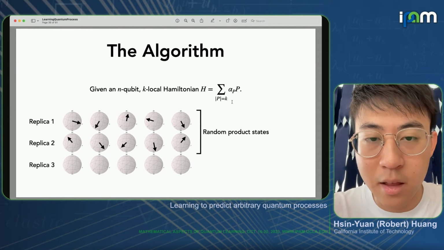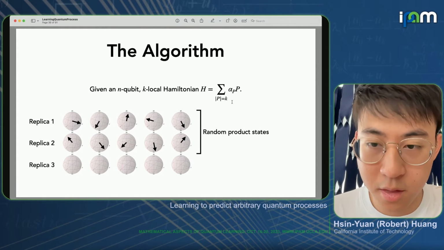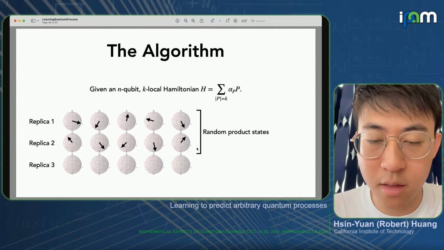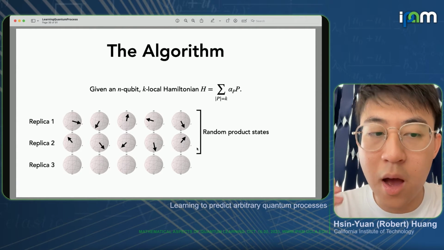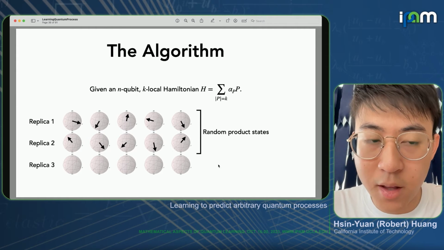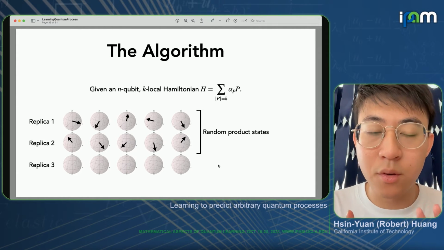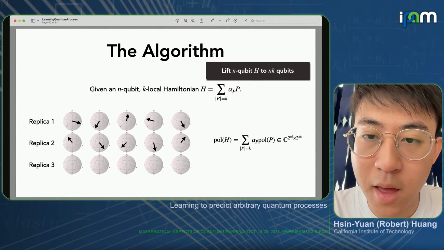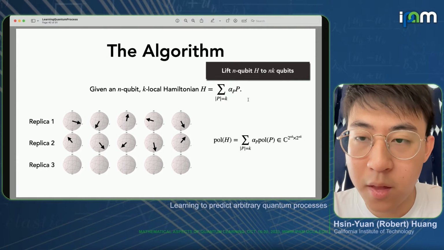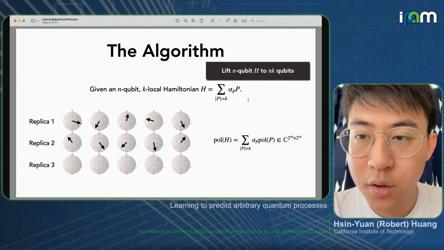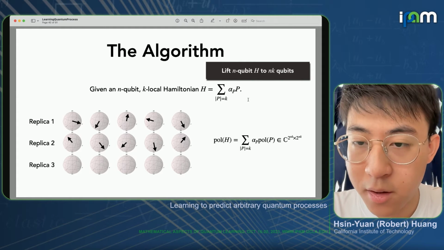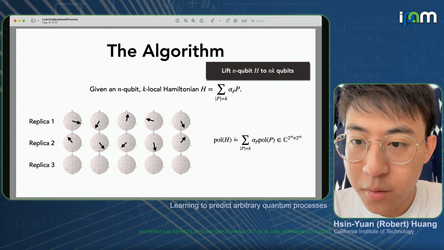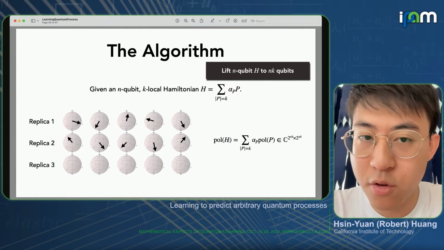The algorithm looks like the following. We essentially look at k replicas of the n-qubit system. For the first k-1 replicas, we just select random product states. Then we optimize the final replica, and then combine all these replicas into an n-qubit state. The way we do this is the following. We take the Hamiltonian H and use a method to lift this n-qubit Hamiltonian to an nk-qubit Hamiltonian using a technique in applied math called polarization. So we take the Hamiltonian H, which acts originally on n qubits.